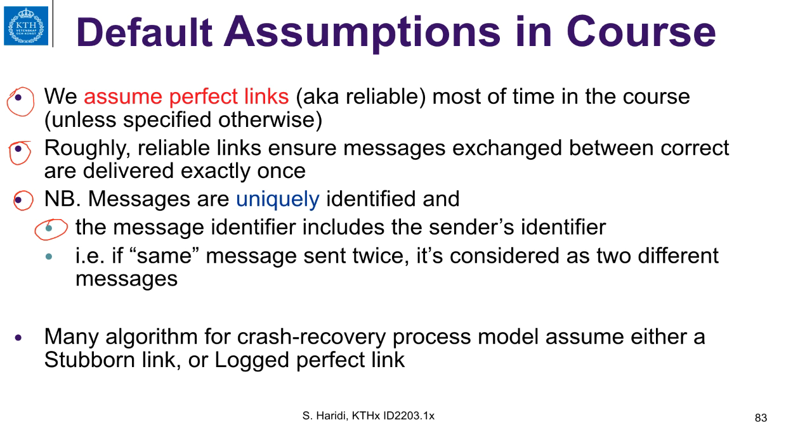If the same message, by same message I mean messages with the same content, are sent twice, these two messages are considered different. Many algorithms for the crash recovery process model assume either a stubborn link or a logged perfect link. We are not going to discuss crash recovery so much, except in the consensus lecture.